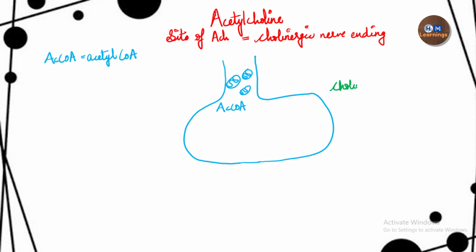Now the other reactant which is required to synthesize the acetylcholine is choline. But choline is present outside the axon ending in the extracellular space because it has been recycled from the acetylcholine. So now this choline has to enter inside the axon ending so that the acetylcholine can be synthesized, and that happens with the help of a transporter located on the presynaptic membrane. So this is a transporter, and the name of this transporter is sodium dependent choline transporter.